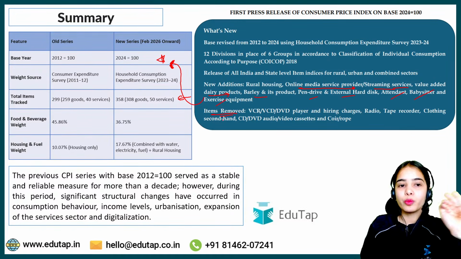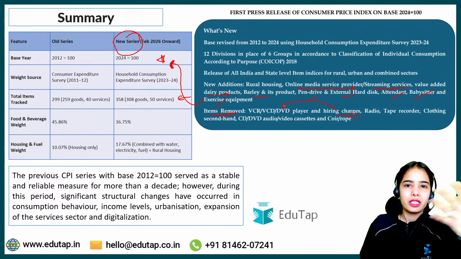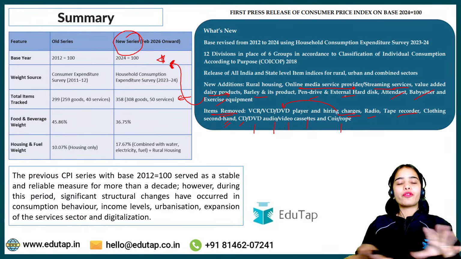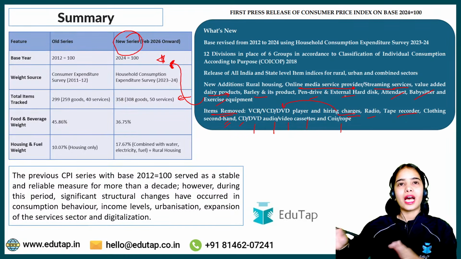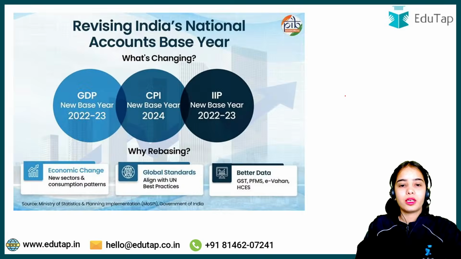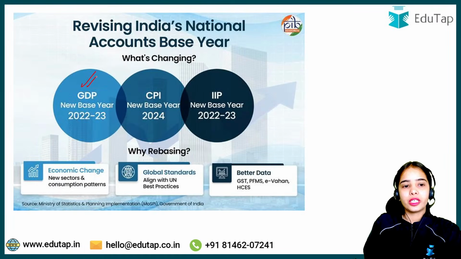Items that have been removed from the new series are the VCR, VCD, DVD player and hiring charges of these equipments, radio, tape recorder, clothing second hand, CD, DVD, audio, video, cassettes and coir or rope. So these kinds of items have been removed because they do not have such a huge chunk of expenditure of the people. Okay, now coming to the next part of the session, that is about the GDP new base year.